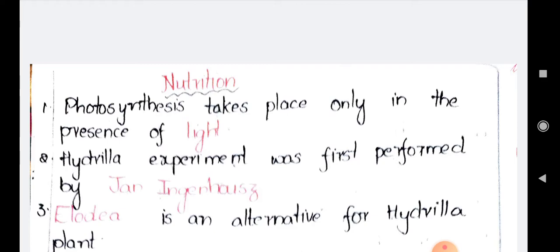Here, dash is an alternative for Hydrilla plant, they have asked. You can take any submerged plant for this Hydrilla experiment, but Elodea is one of the examples for that submerged hydrophyte. So the answer is Elodea, an alternative plant that can be used in the Hydrilla experiment instead of the Hydrilla plant. So the answer is Elodea.